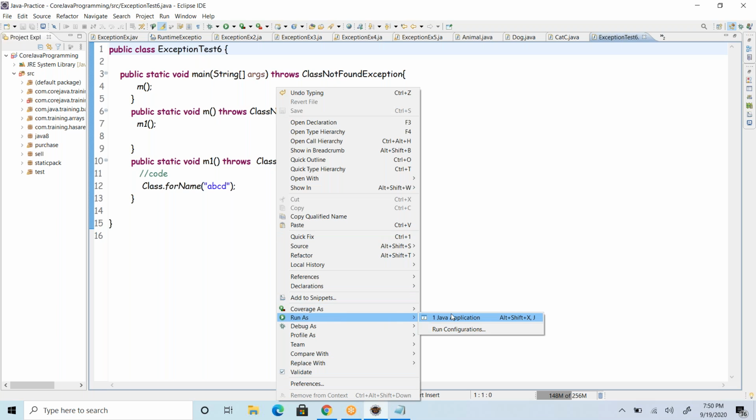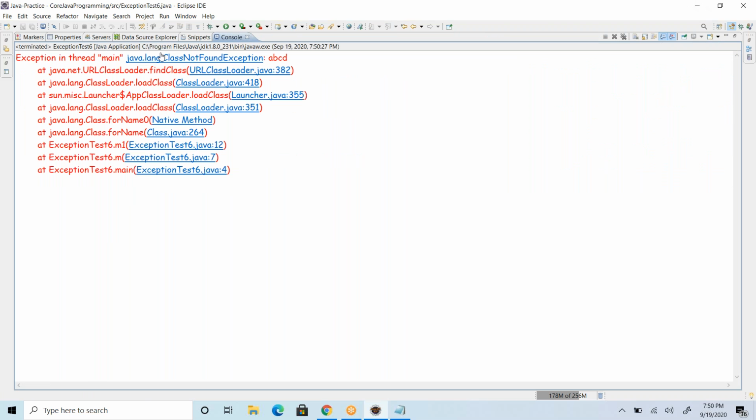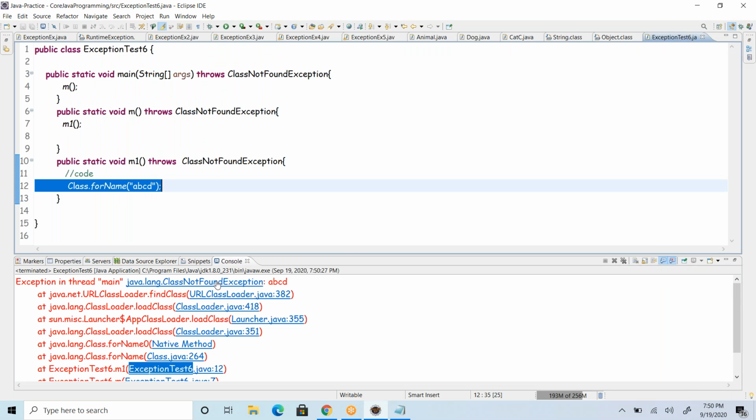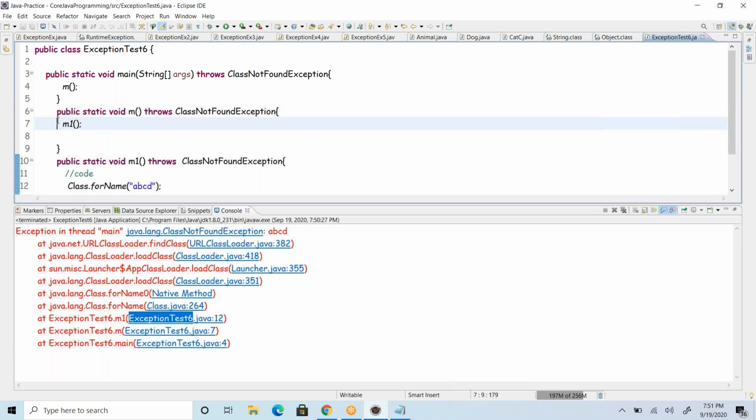So if we run this, you can see the stack trace. ClassNotFoundException: ABCD class, I don't know where that is. It is thrown from findClass, loadClass ultimately. This is the stack trace from the point where this exception bounced, and it bounced from our file. Here you can see line number 12, the stack trace starts from here. The next line, line number 7, is this one, meaning the exception is sent back to its caller.